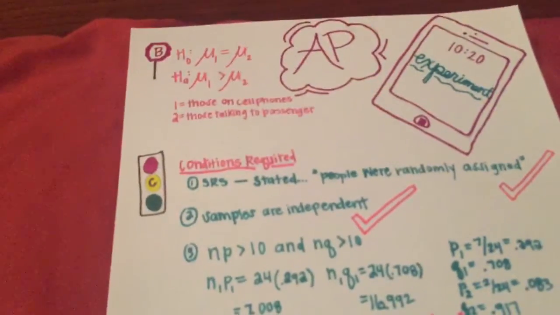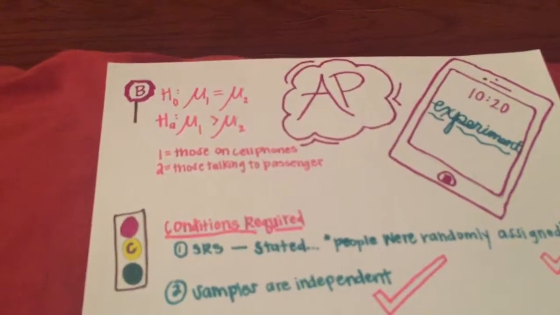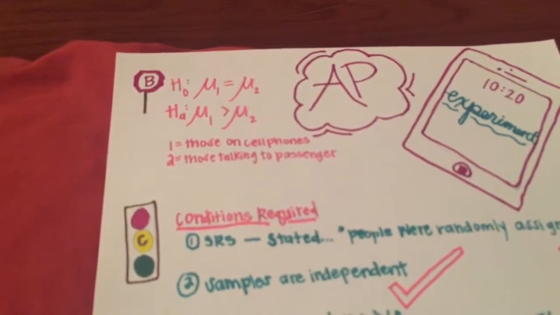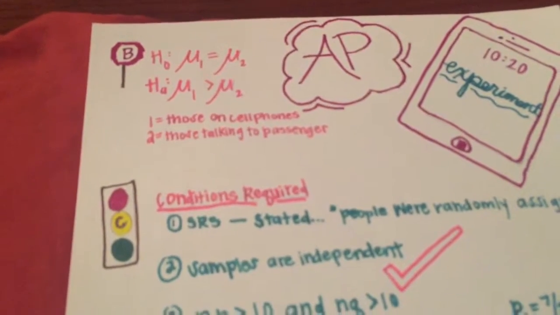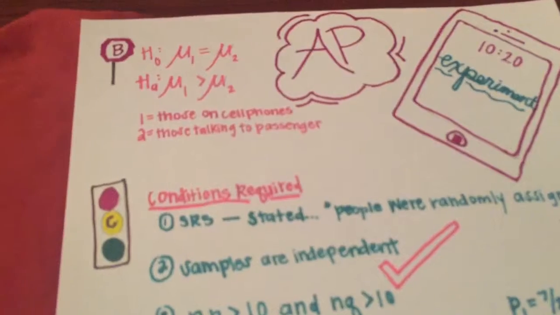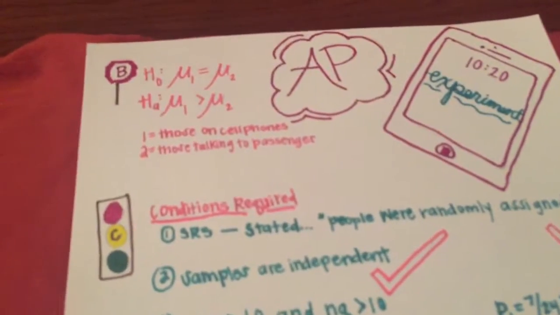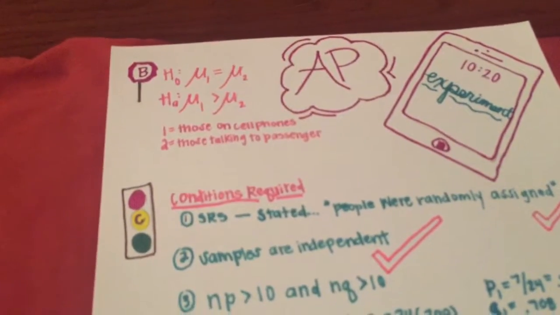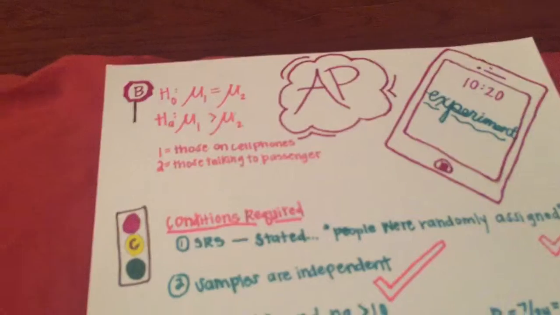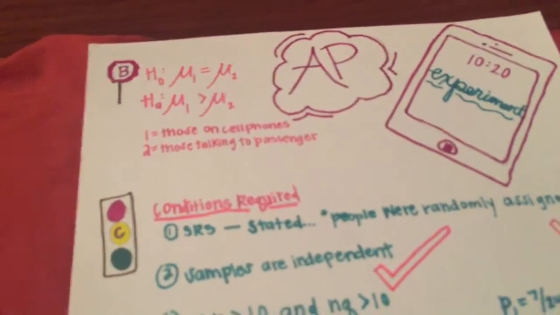For letter B, we were asked to state the null hypothesis, which would be μ1 equals μ2, where the 1 is those that are talking on the cell phone, and the 2 is those that are talking to a passenger. So we're testing if they're equal, but then we also want to know our alternative hypothesis, and so that would be μ1, those on cell phones, is greater than μ2, those talking to passengers.